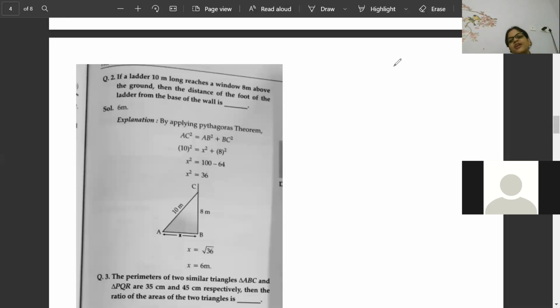We have less than 1 minute. Again, we have to rejoin. The correct answer is 49:81. Yes, Danish. Correct answer is 49:81. Saranya is telling 49:81. Okay, 49:81 is the correct answer. How to get it? Take the perimeters of the two similar triangles. It is exactly given 35 by 45. That is 7 by 9 perimeter.